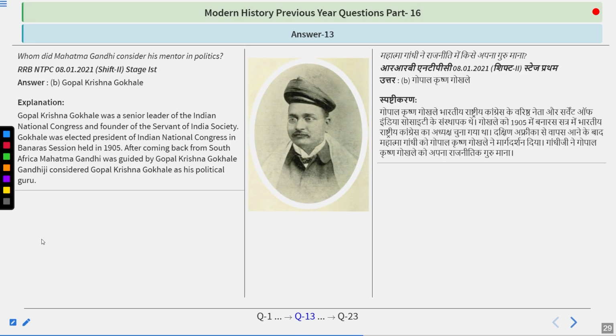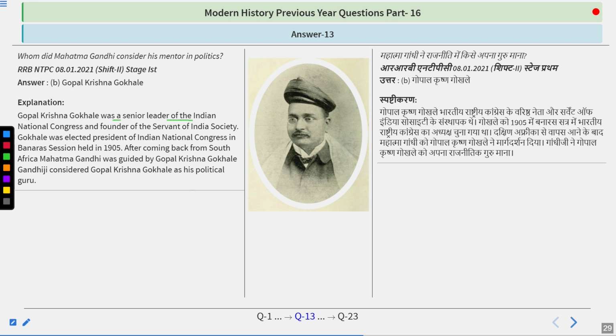Gopal Krishna Gokhale, as he was becoming old at that time in the year 1915, wanted someone to replace him after he was gone. So he invited Mahatma Gandhi from South Africa to visit India and help the people who really wanted him. That is how he came to India, and later on Gokhale came to be known as his political guru.